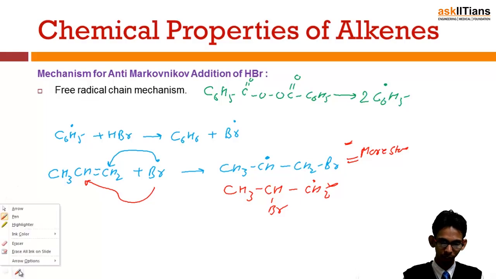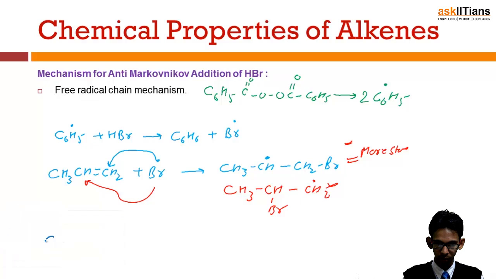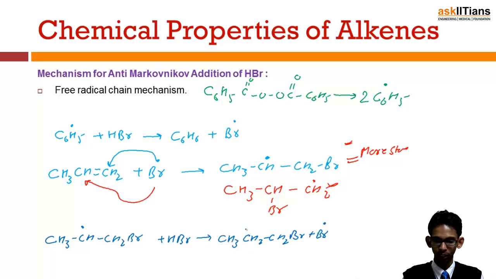Now the next step, the final step, is the attack of this free radical which is formed, the secondary free radical which was the major product. It again reacts with HBr to abstract a hydrogen, which results in the formation of CH3 CH2 CH2Br, and a bromine free radical is generated. So this is why addition of peroxide changes the major product.